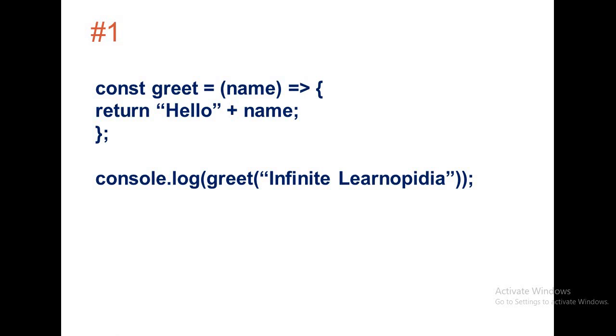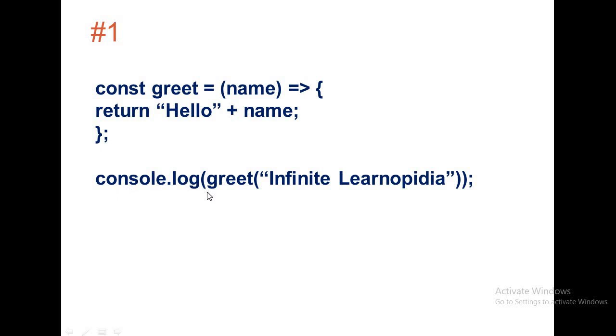Here starts the curly bracket of the function body. The return keyword is used inside to print. Here two things will be displayed. Number one is the text in double quotes, that is "Hello ". Plus is the concatenation operator used. Name will be the argument printed. Then the arrow function closes with a semicolon.